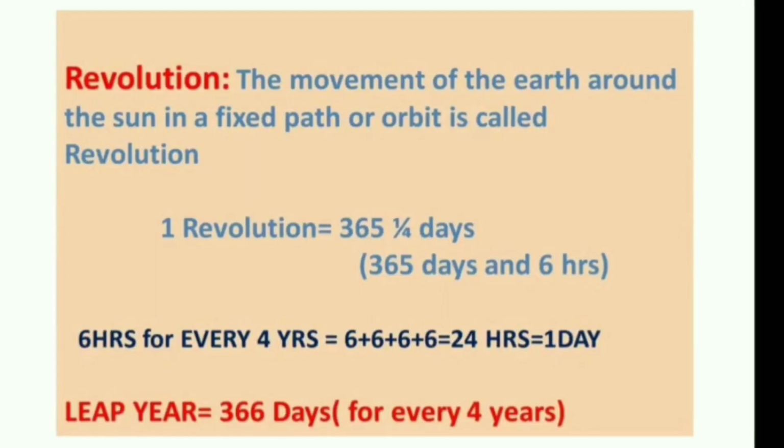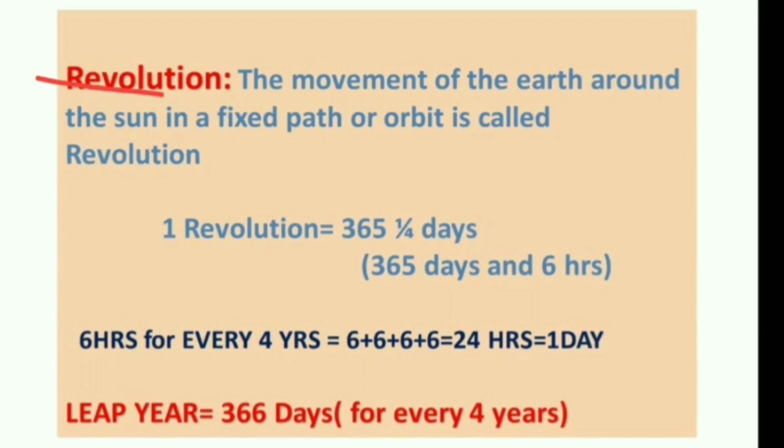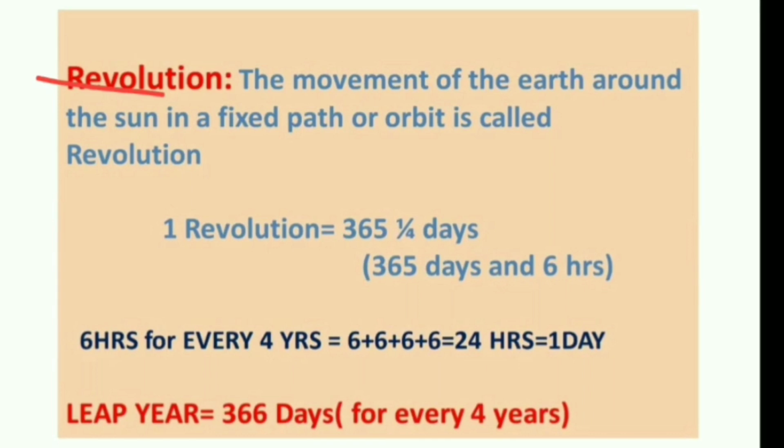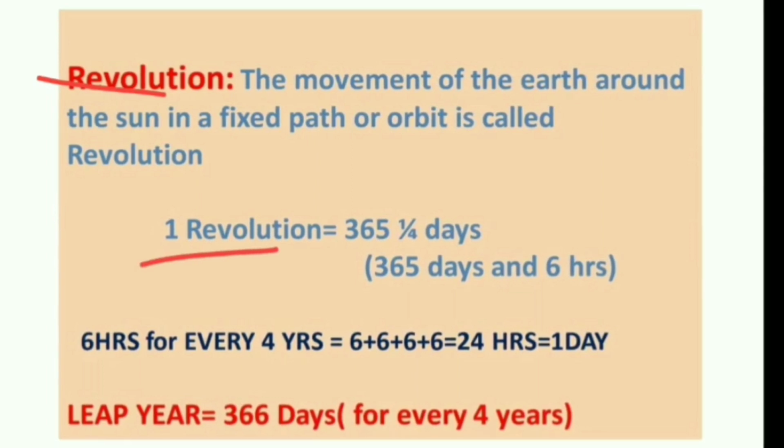Now let's discuss the second motion of the earth, that is revolution. Revolution means the movement of the earth around the sun in a fixed path or orbit, and here earth takes 365 and 1/4 days to complete one revolution. That means 365 days and 6 hours.